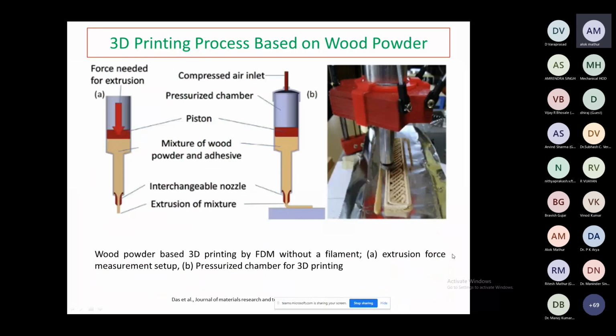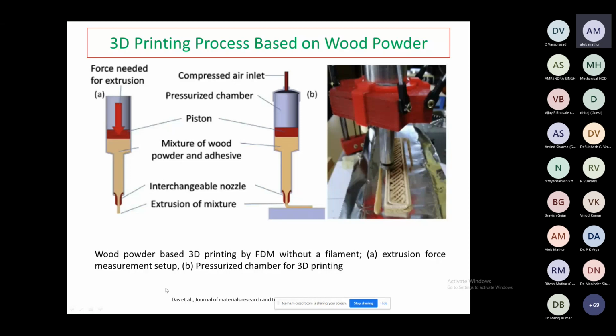So, the 3D printing process based on wood powder. Here is the force needed for extrusion, the extrusion process, and the other one has pressurized air in the nozzle. In this ADM process, one is without filament, meaning we are not making the filament with the extruder, but directly using the mixture with the help of the extrusion process. This mixture goes through the nozzle and we make a layer. You can see the same picture here in the layer. We do it with the help of the extrusion process.